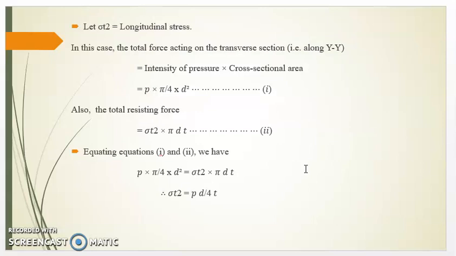We will derive now the equation for longitudinal stress. Let sigma t2 be the longitudinal stress. In this case, the total force acting on the transverse section is equal to intensity of pressure into cross sectional area. Therefore, P into pi by 4 D square. Also, the total resisting force is equal to sigma t2 into pi D t. Therefore, equating equations 1 and 2, we have sigma t2 equal to PD upon 4t.